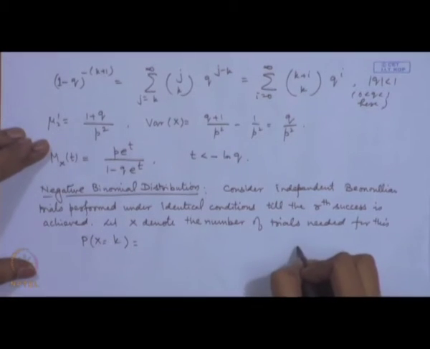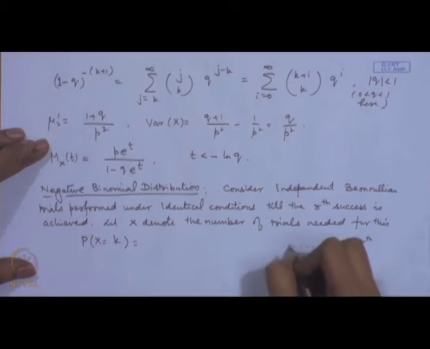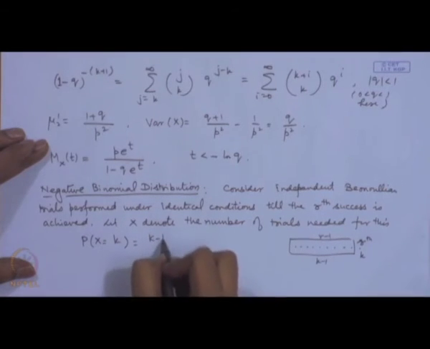Now, you see here the trials are getting performed, and on the kth trial, this is the first time the rth success is observed. That means, prior to this there are k minus 1 trials, and out of these k minus 1 trials, r minus 1 successes should be there. That means, this can be done in k minus 1 choose r minus 1 ways.